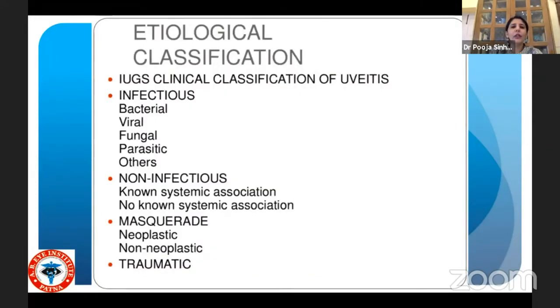So going on to the etiological classification, there are different classifications that we have. The infectious variety, which could be bacterial, viral, fungal, parasitic, or others. It could be non-infectious, where there is a known systemic association or no known systemic association. It could be masquerade in the form of neoplastic or non-neoplastic lesions, or it could be traumatic.